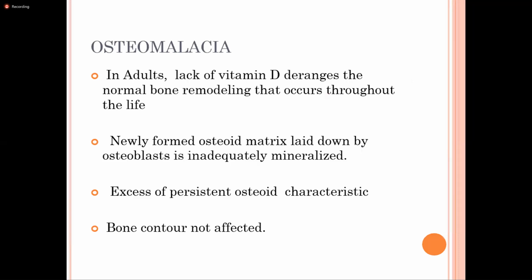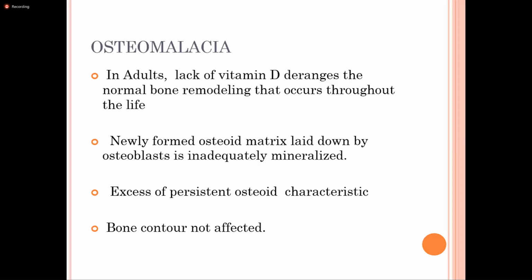In adults, there is improper or inadequately mineralized bone. However, there is persistence of osteoid, but the bony contour changes like the rickety rosary, Harrison screw, and bowing of the legs are not seen in osteomalacia. There is a predominance of unmineralized bone.